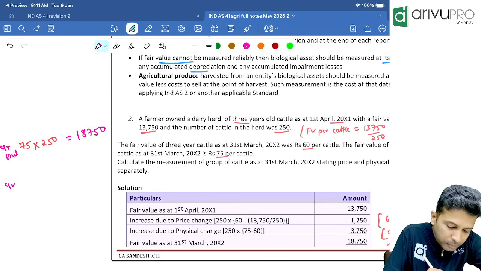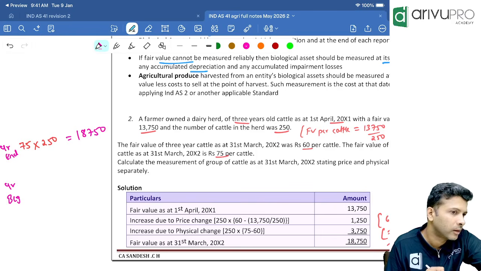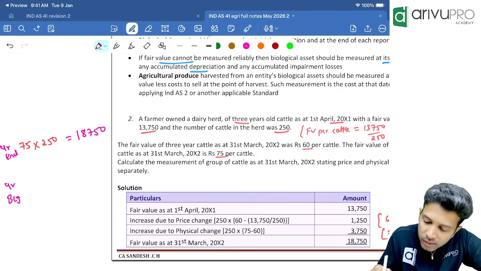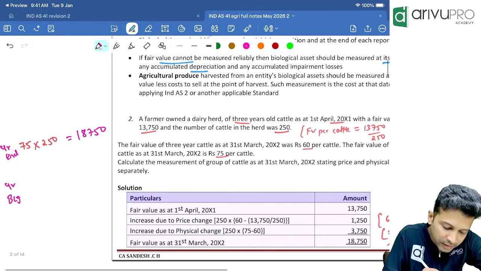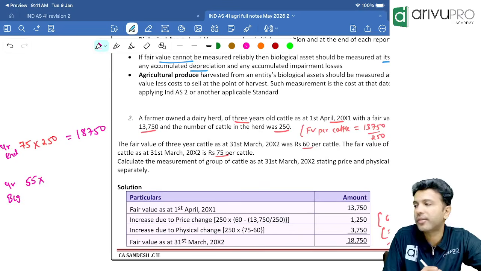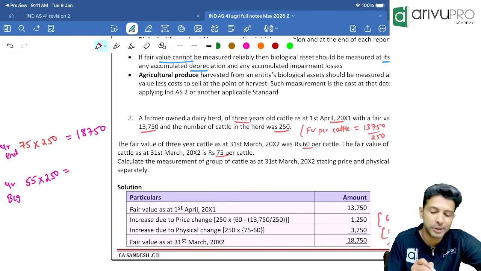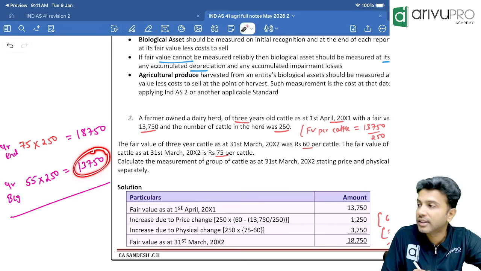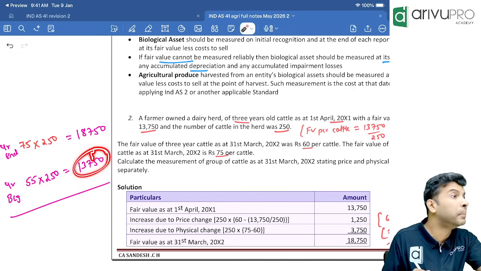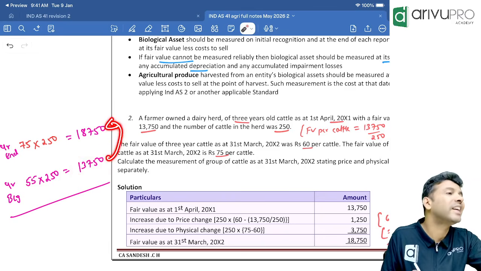But at year beginning, at what value am I measuring my biological asset? At year beginning, what was the fair value? The fair value was 55. Correct? So at year beginning, one biological asset, I'm measuring it at 55. How many biological assets do I have? 250. That means what is my measurement? 13,750. I'm showing my biological asset at 13,750 in my books at year beginning. At year ending, from 13,750, I need to make it 18,750.